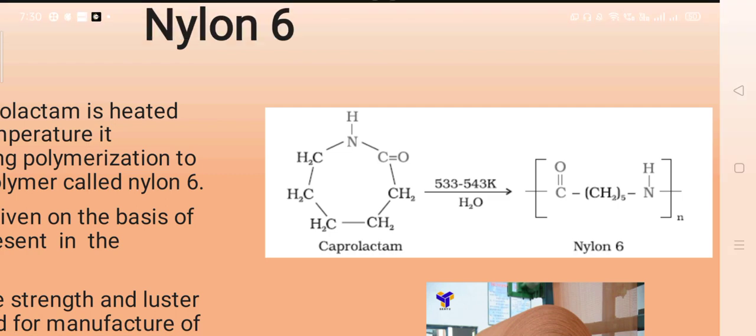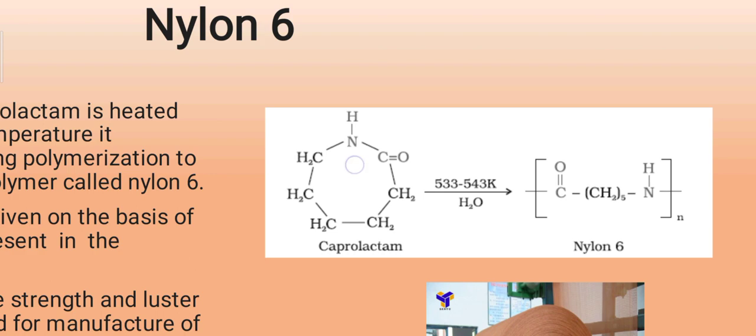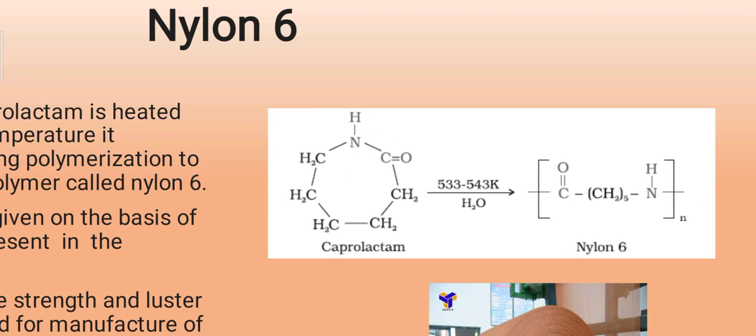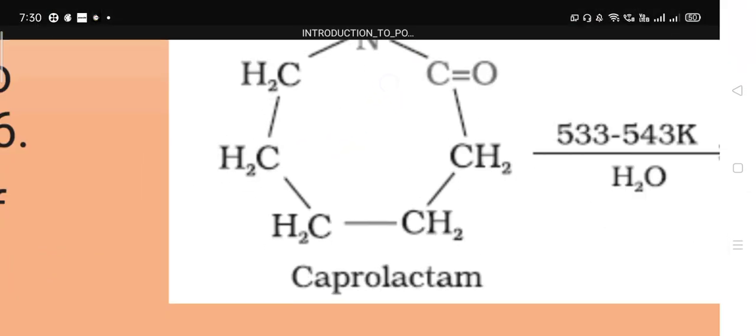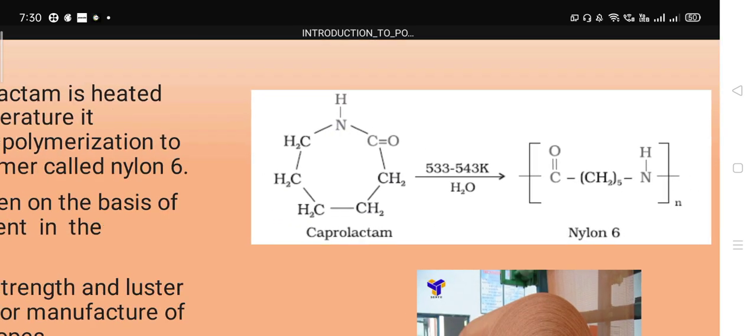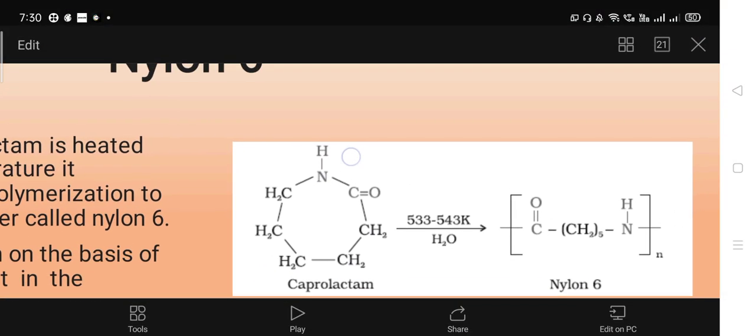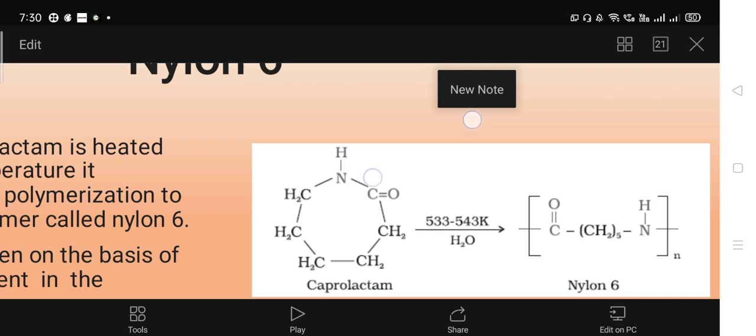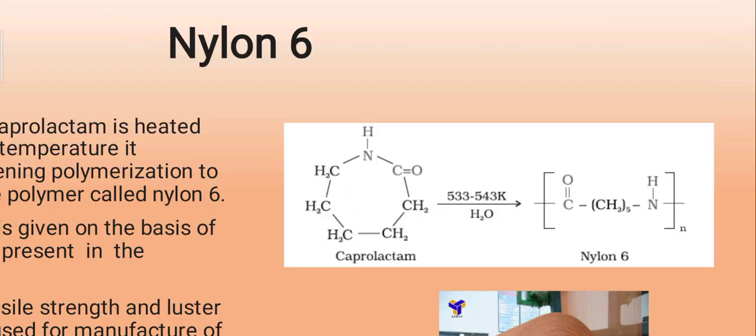So between carbon and nitrogen, this linkage can be broken like this. In caprolactam you see the breaking of the cycle between the C=O carbon and the NH nitrogen.